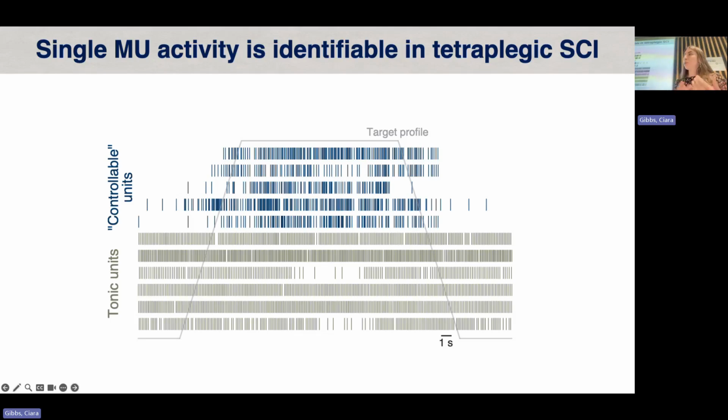We took that signal and we decomposed it with typical blind source separation methods. And the important thing with this is that we can really partition out tonic activity that primarily derives from spasticity from the motor unit activity that is volitionally controllable. And this volitionally controllable activity is of primary interest to us because it can be used in the design of a neural interface.